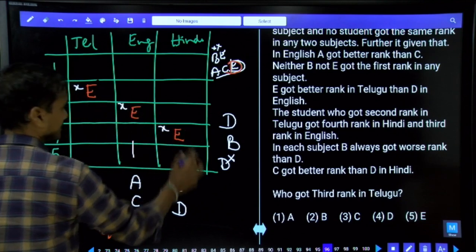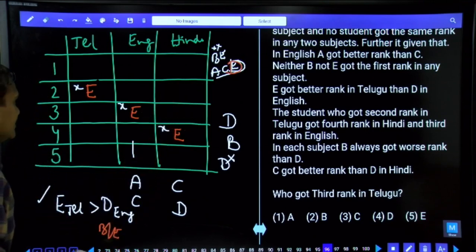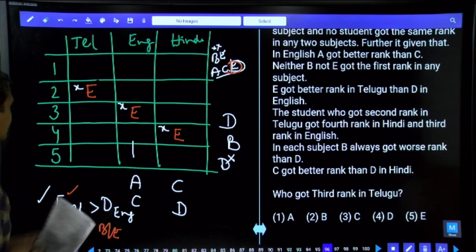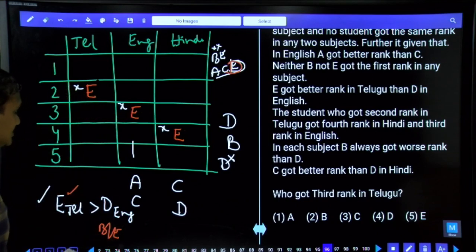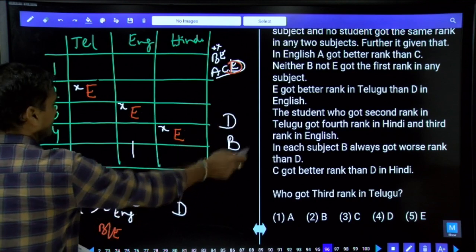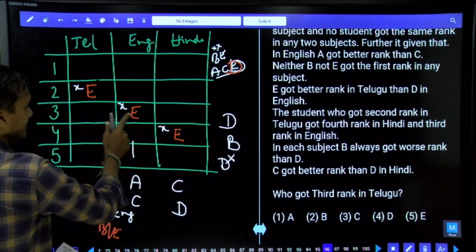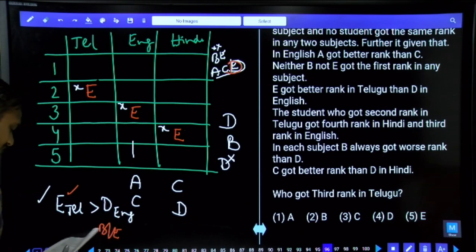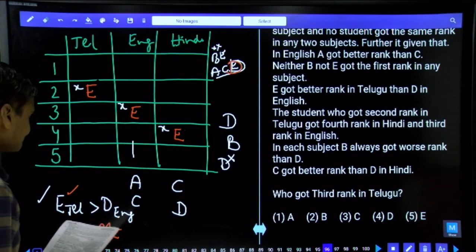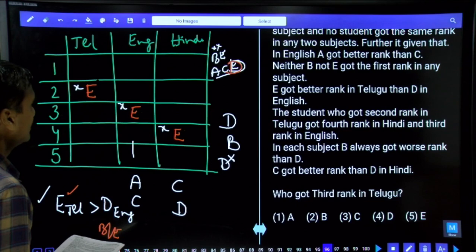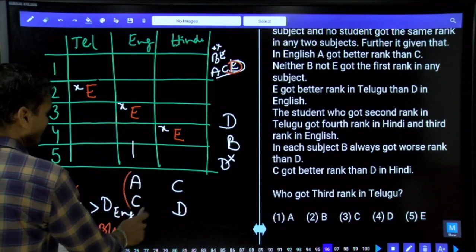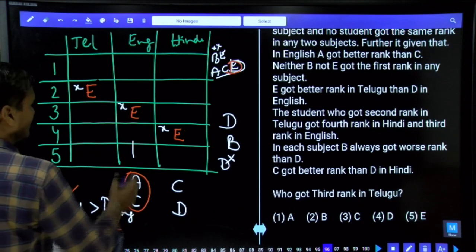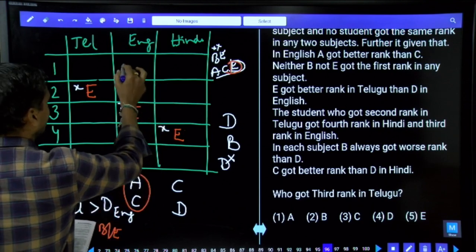If E is here, now as E is at this place, tell me what is the other information we have. E's rank in Telugu is always better rank than this one. Hence, where should this D be? Now D and B. Now in this D and B, E is here, and E is here. Then what should the rank of this E be? Now A, C, and D at this place. Now A always got better rank than C. As always, A always got better rank than C, A can be here or not?